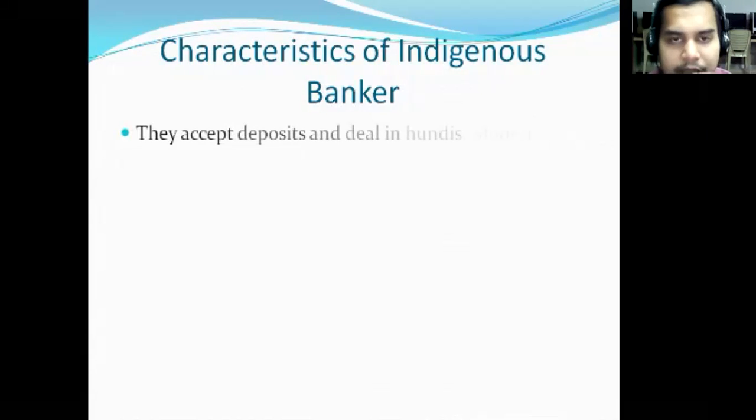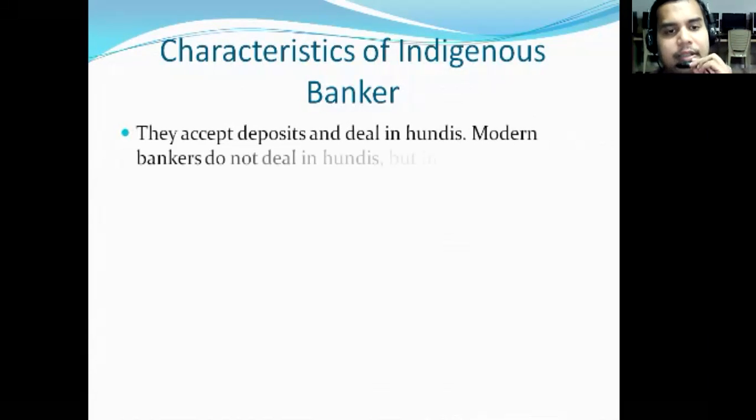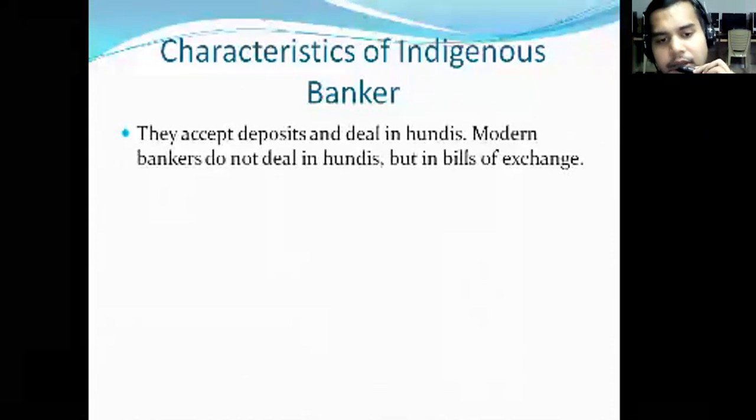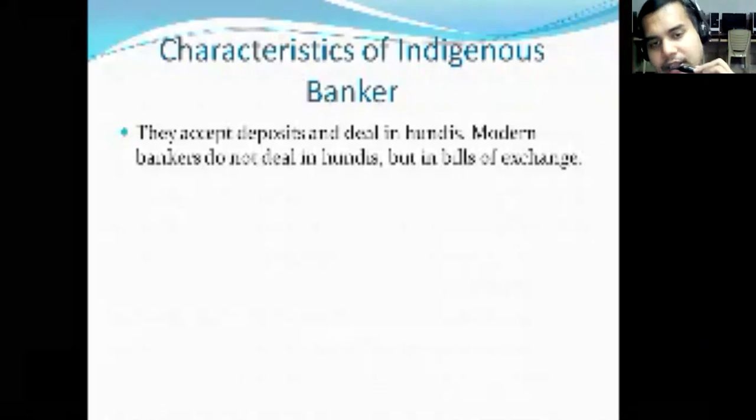Right. Now let us see the characteristics of these indigenous bankers. So what are the characteristics of indigenous bankers? They accept deposits and deal in hundis. Modern bankers do not deal in hundis but in bills of exchange. That's what I have given clarification in the first instance itself.